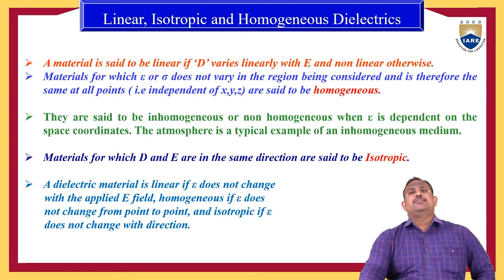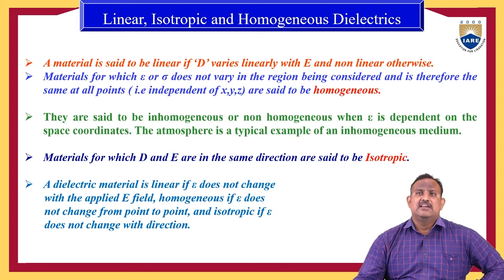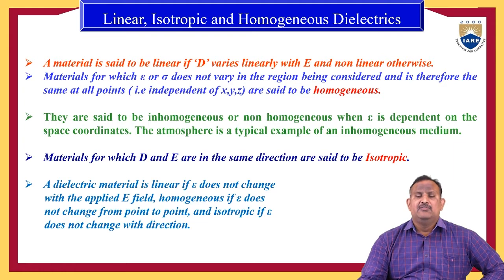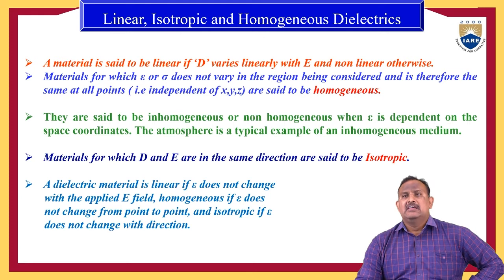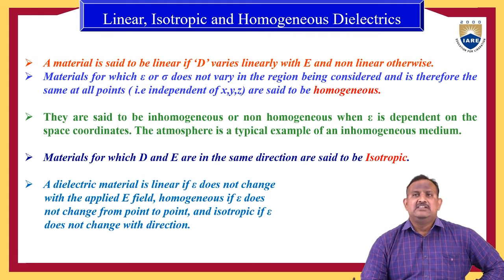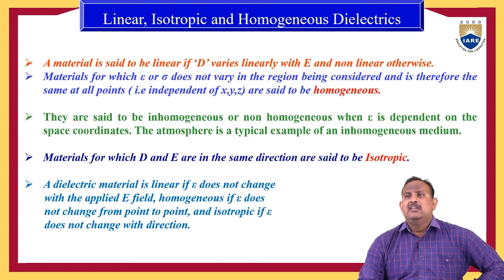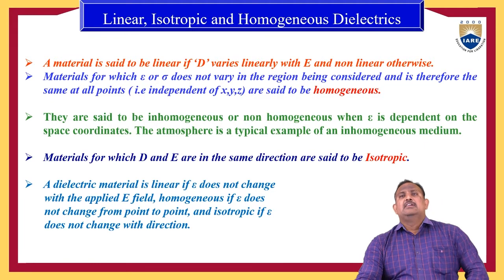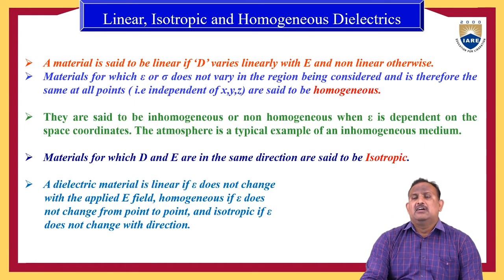Next, we'll define the different types of media. What is a linear, isotropic, homogeneous or dielectric medium? First of all, a material is said to be linear if the electric flux density D varies linearly with electric field intensity E, and non-linear otherwise. If D doesn't vary linearly with electric field intensity E, then we call the material a non-linear material.